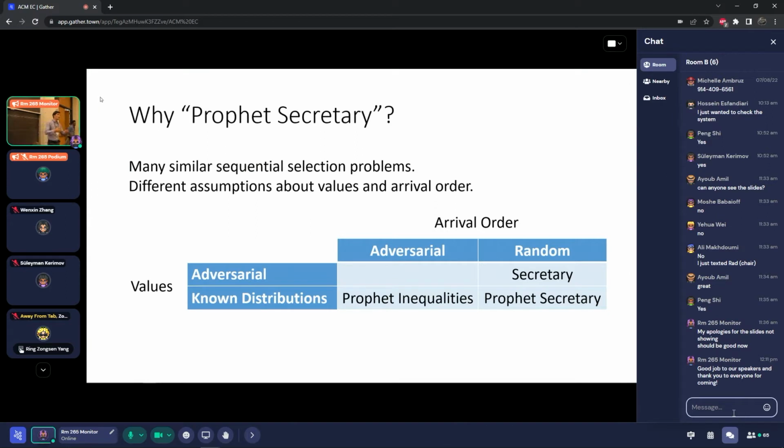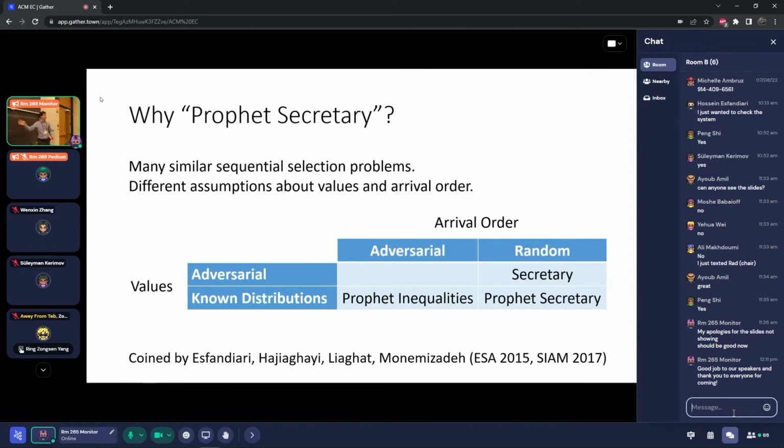Meanwhile, there's a large literature on profit inequalities, which generally says, I know the distribution from which the values are drawn, but I don't want to assume a random order. They could arrive in an order that's not very favorable to me. When you combine the secretary problem and the literature on profit inequalities, meaning we have known distributions and a random order, you get what's been called the profit secretary problem. This term was coined about 6 or 7 years ago by a paper that some of you might know. You can also ask why it's called the secretary problem and profit inequalities, but that's out of scope for a 17-minute talk. So that's the profit secretary problem that we're going to be studying.